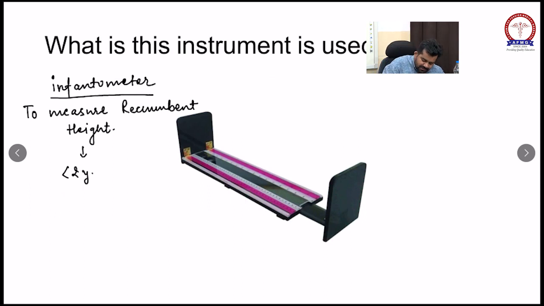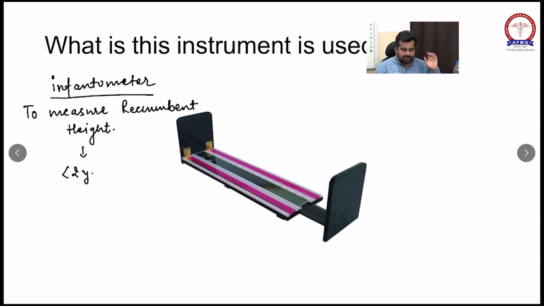Okay. So remember this instrument, an image based question they can ask. This is known as a stadiometer, to measure standing length of a child. Only if the child is able to stand, then you will use this.